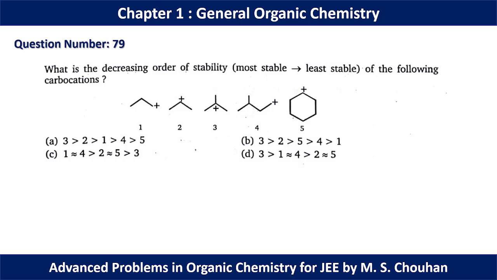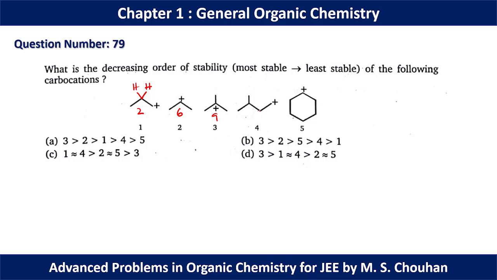In question number 79, what is the decreasing order of stability, most stable to least stable, of the following carbocations? If we go through the structures, none of them is stabilized by resonance. In structure 1 we have 2 alpha hydrogens. In structure 2 we have 6 alpha hydrogens. In structure 3 we have 9 alpha hydrogens.